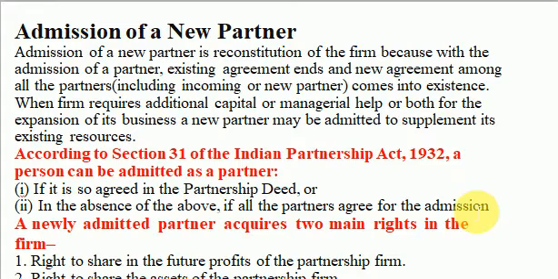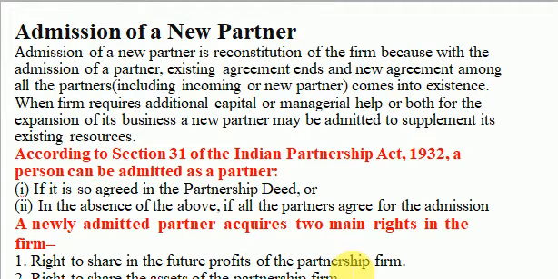After a partner is taken in a firm, the newly admitted partner acquires two main rights in the partnership firm. I repeat, after admission, the newly admitted partner acquires two main rights in the partnership firm. Now, what are those two rights? We will see it. Number one, right to share in the future profits of the partnership firm.